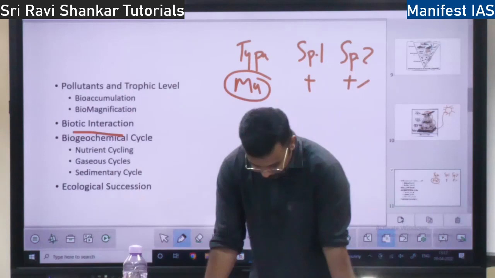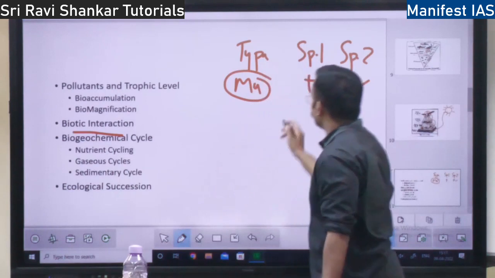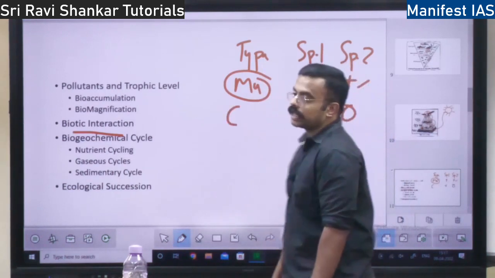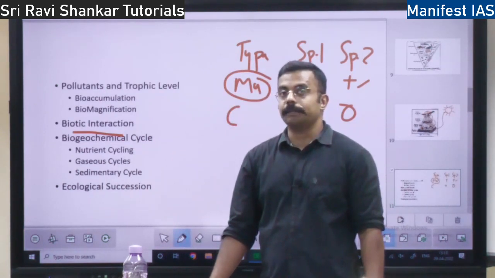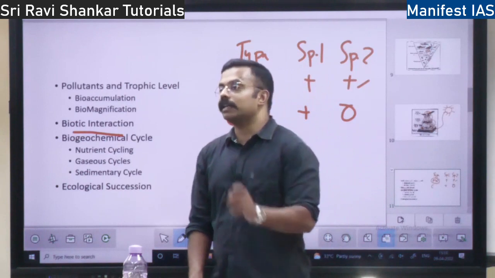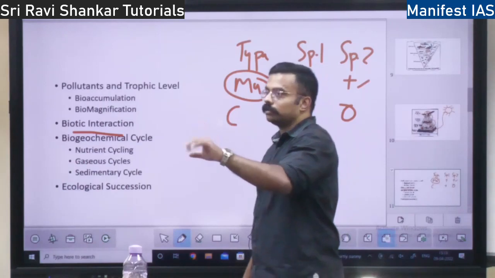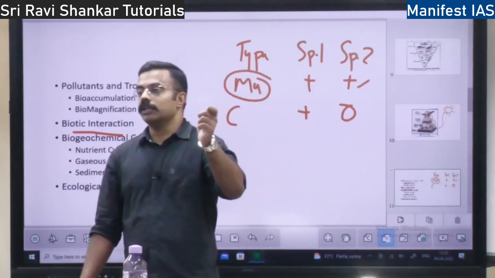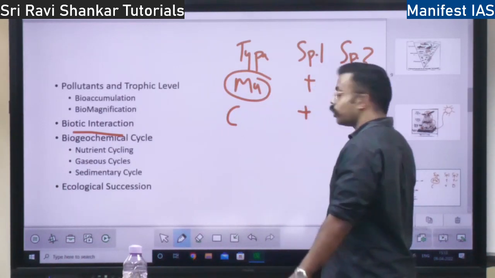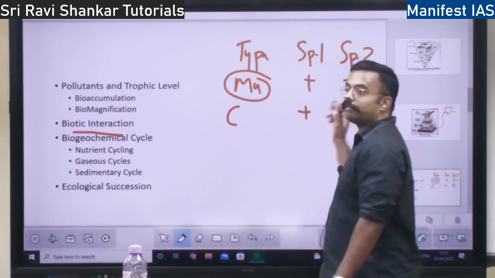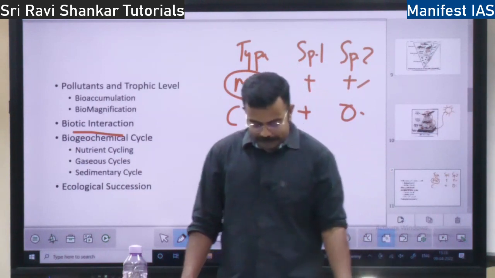Then you have the next concept, commensalism. In commensalism, one organism benefits, another organism is unharmed. The best example is cow dung and the dung beetle. The dung beetle will take the food from the cow dung. So that dung beetle is benefited. But is the cow anyhow affected? No. It is having no effect. This concept, one animal benefiting and another having no effect, is called commensalism.